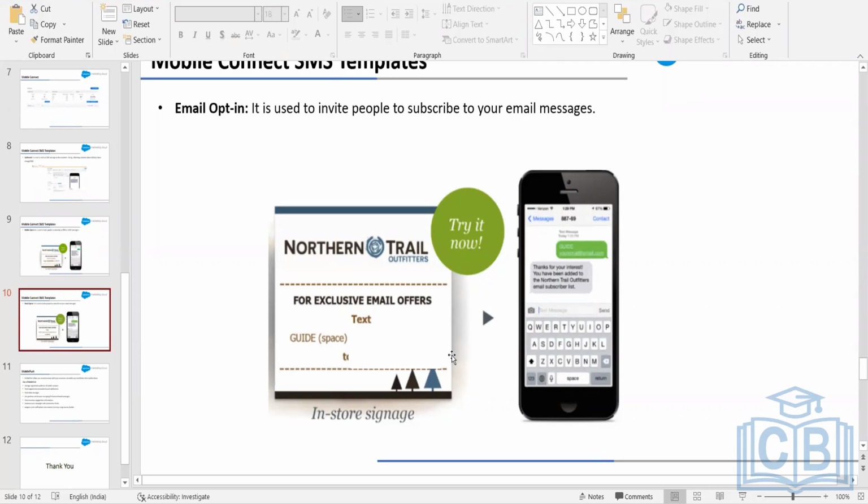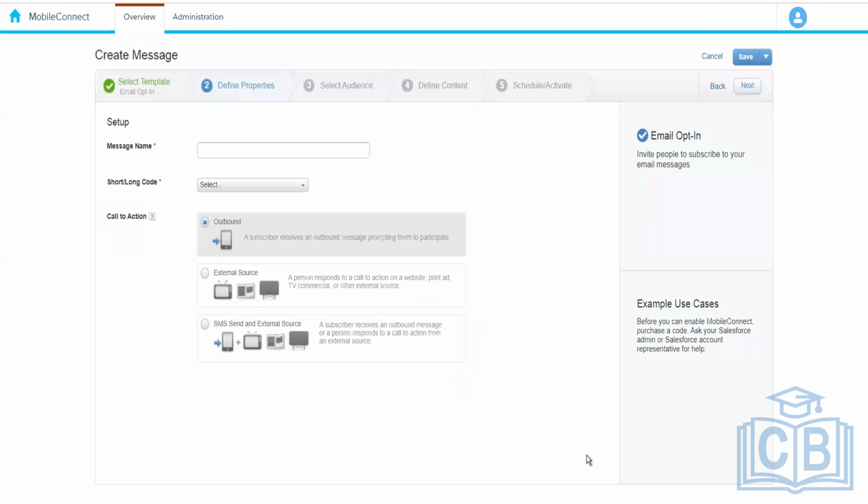So many times the information that we want to share with the customer does not fit in the SMS message, because in an SMS message we have a limitation of 160 characters. We cannot send more than 160 characters. That is why you must have seen that we do not receive very long SMS messages, right? There's always a short message.